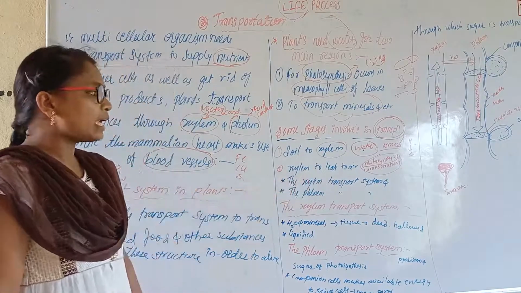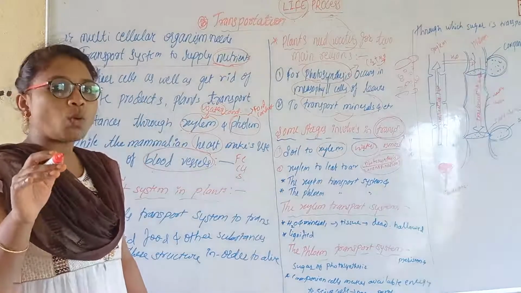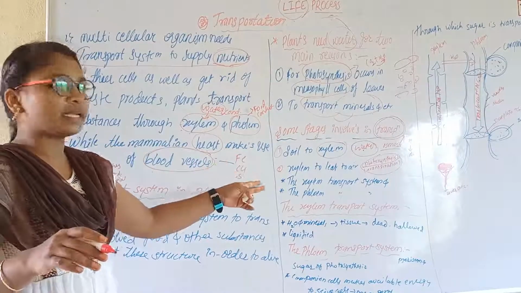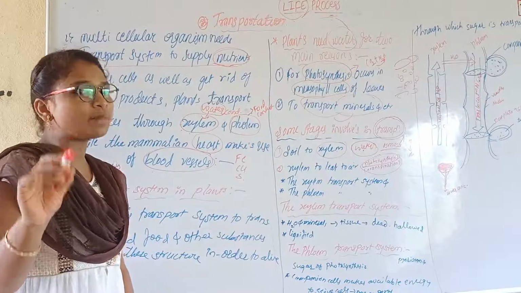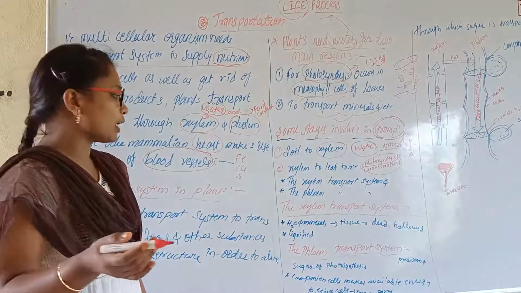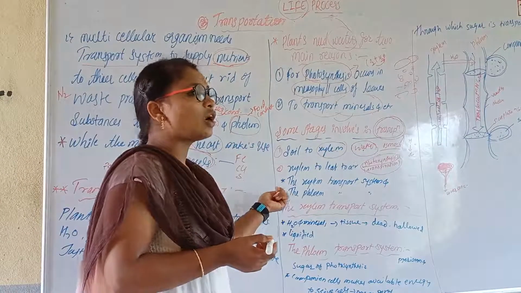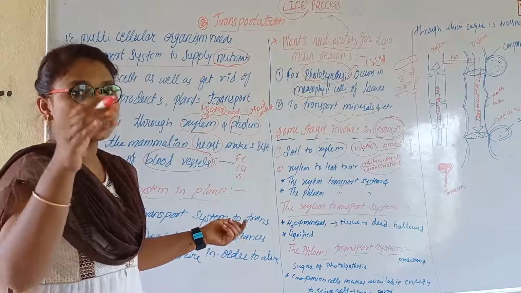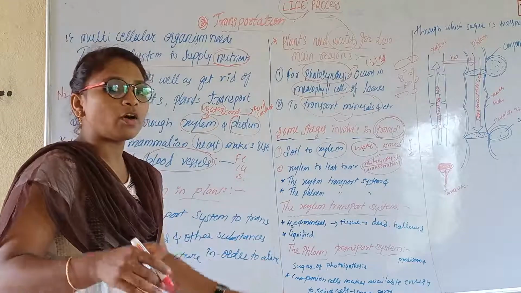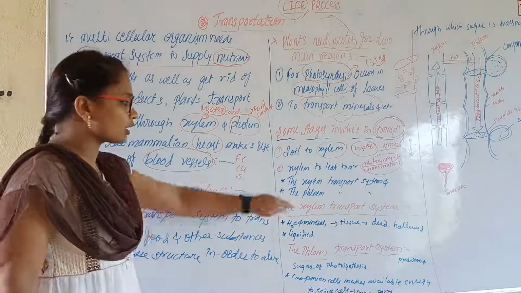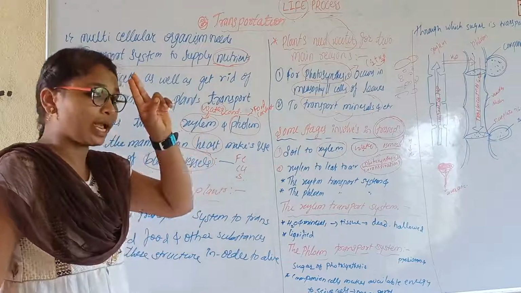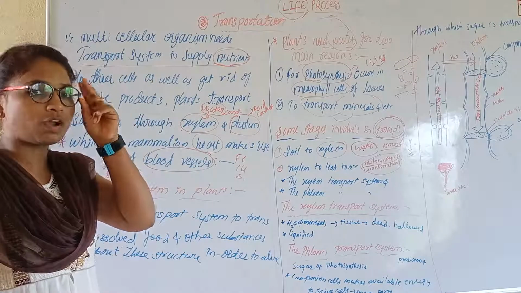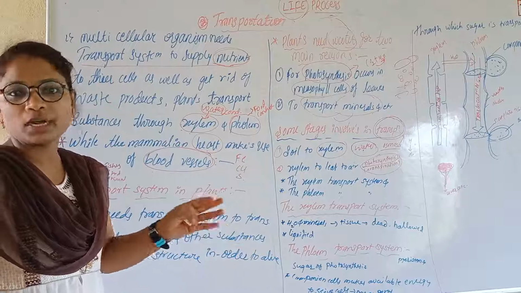Okay, the xylem transport system. There are two transport systems in plants. One is the xylem transport system, and another one is the phloem transport system. So, in the xylem transport system, which way is it transporting the water, and in phloem, which way is it transporting the food? These are the two main things we have to study here, and the cells involved in them, we have to study about that also.